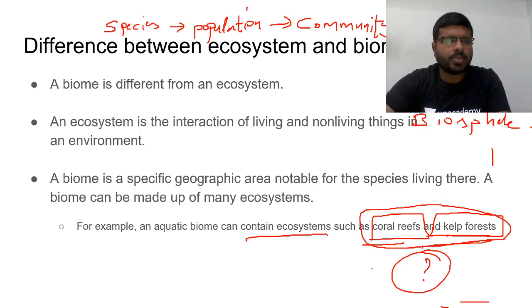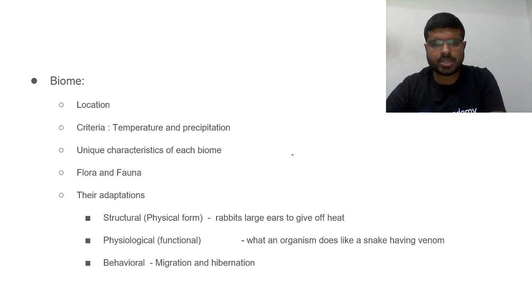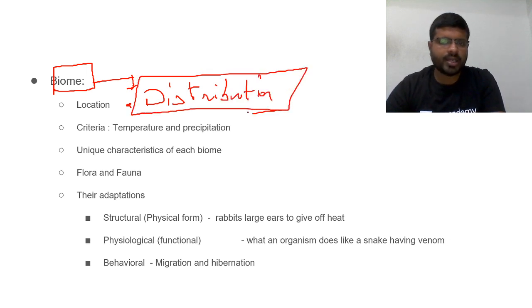Right. So this is about biome differentiation, etc. What are you supposed to learn? We are always supposed to learn about these things. So how are you learning every topic in the chapters on biomes? First, you will understand location and distribution: where that biome is located and what areas it covers.